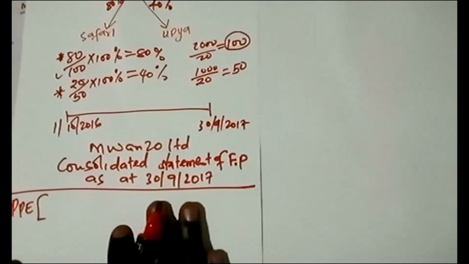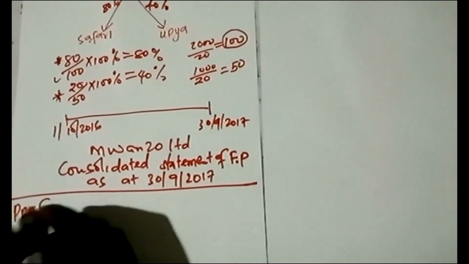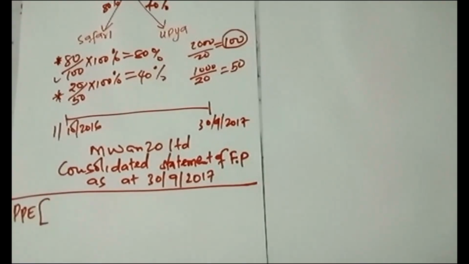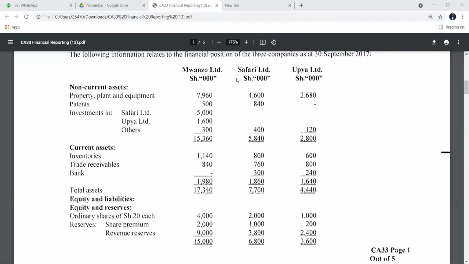So property, plant, and equipment. Starting from property, plant, and equipment, you take the parent plus the subsidiary, then you adjust the relevant items. So the parent plus subsidiary: 7960, 4600. Mwanzo is the parent, Safari is the subsidiary.